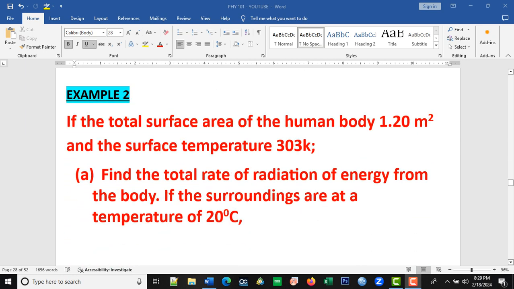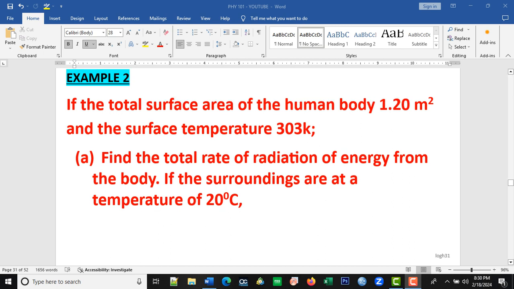Let's look at this example. I write example 2 because we have already considered the first example in terms of heat conduction. This one says, if the total surface area of the human body is 1.20 meters squared, because this is area, and the surface temperature is 303 Kelvin, so this is the temperature emitted by the human body.